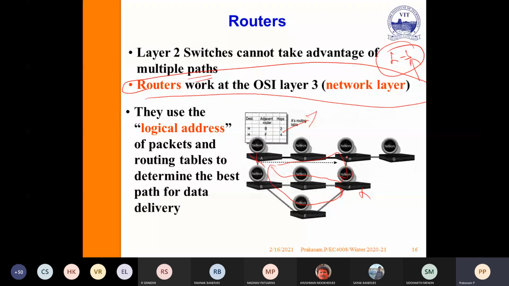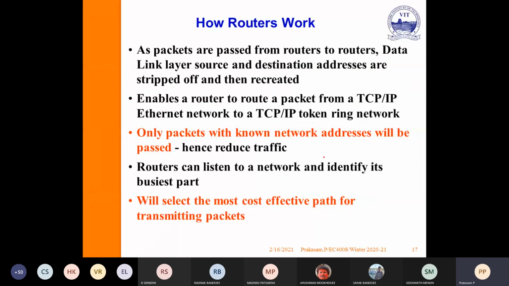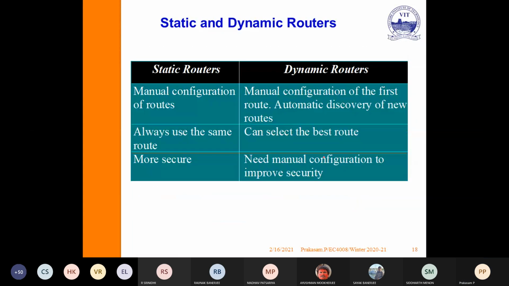It is having 3 paths. So the router or L3 switch will select the shortest, optimal path, the better route for transmitting the packet. So it contains 2 types of routing, static and dynamic.